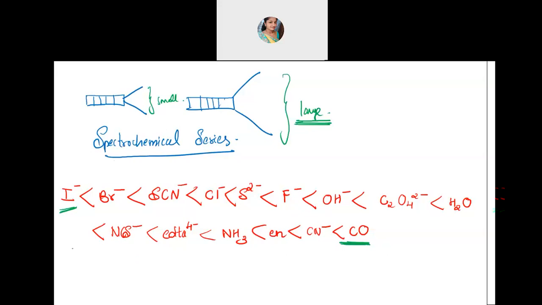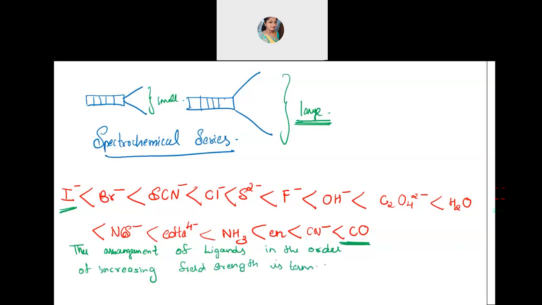So you can write what is spectrochemical series. The arrangement of ligands in the order of increasing field strength is termed as spectrochemical series. At least the definition you should remember.